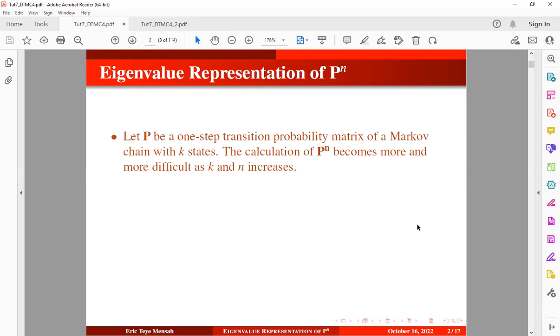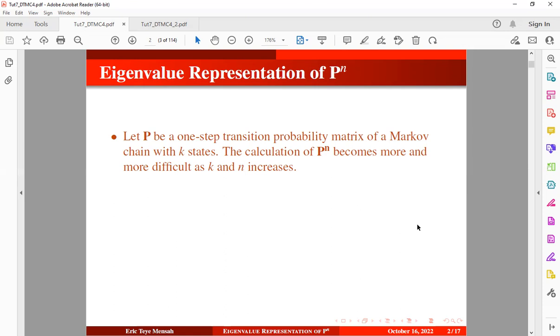So for instance, suppose we want to find out if the probability that the chain visits a future state will converge as the number of steps or transitions increases. An easy way to do this is to have a representation of the n-step transition probability matrix so that the limiting probabilities can be derived, okay? In other words, we want to find out if the probability of finding a Markov chain in a specified state in the long run will exist or not. So in our subsequent tutorial, we shall consider cases where the limiting probabilities exist, and we will show how they